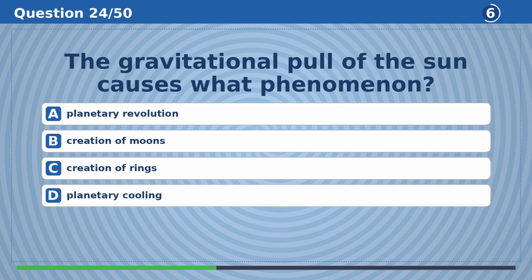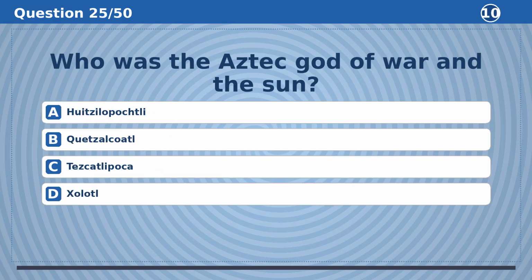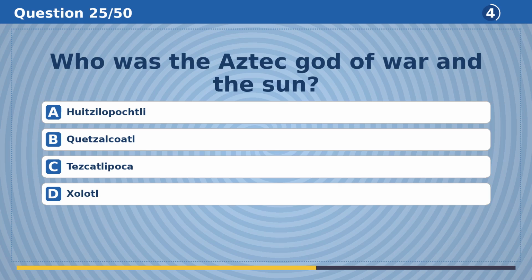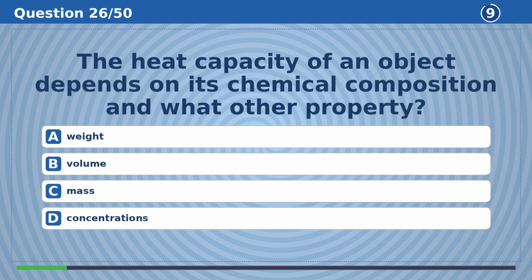The gravitational pull of the sun causes what phenomenon? The answer is A, planetary revolution. Who was the Aztec god of war and the sun? The answer is A, Huitzilopochtli.